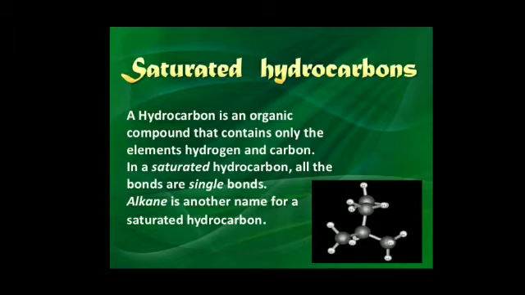Alkane is another name for a saturated hydrocarbon and its general formula is CnH2n plus 2. N represents the number of carbon atoms. If the number of carbon atoms is 1, then we say it is meth. If 2, eth. 3, prop. 4, but. 5, pent. 6, hex. 7, hept. 8, oct. 9, non. And 10, dec. So the general formula for alkane is CnH2n plus 2.